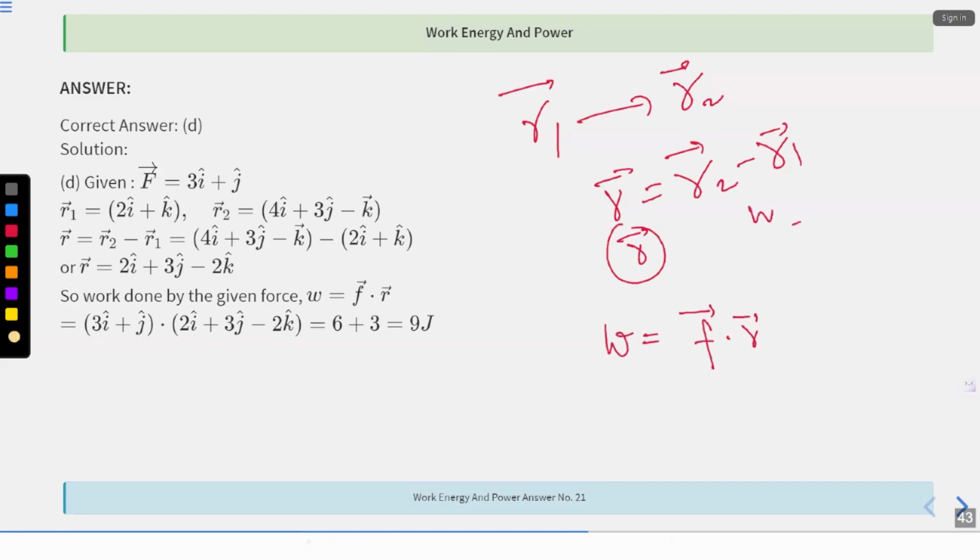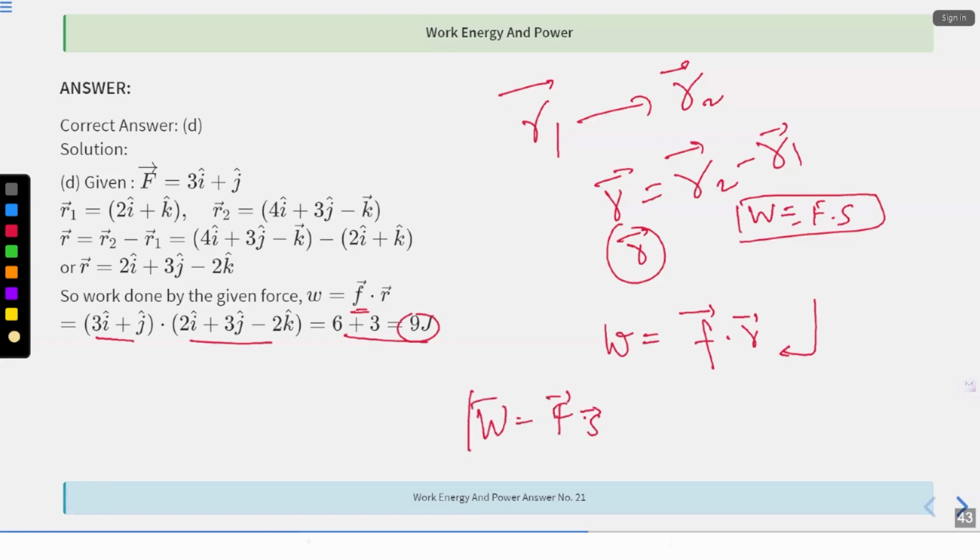If you know the standard formula, work is equals to f dot s. It's just the dot product, right? So you just need to do dot product of these two vectors, that is 3i plus j into this, that is 6 plus 3, that is 9 joules. Work done is nothing but the dot product of force vector and displacement vector. That should be remembered, right? So they have just given us two vectors. Find the displacement, the distance here, that is r1, r2, right? So you just need to subtract them, and you have got r value as 2i plus 3j minus 2k, and force is given to you. So you just need to dot product these two. All right. I hope this is clear.